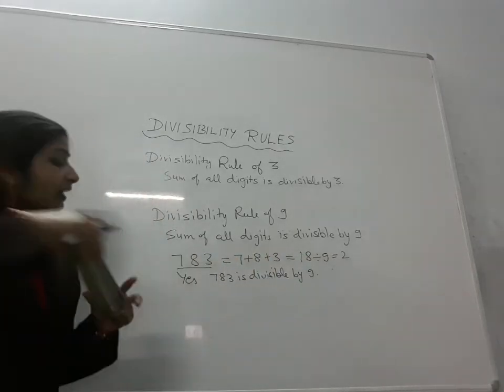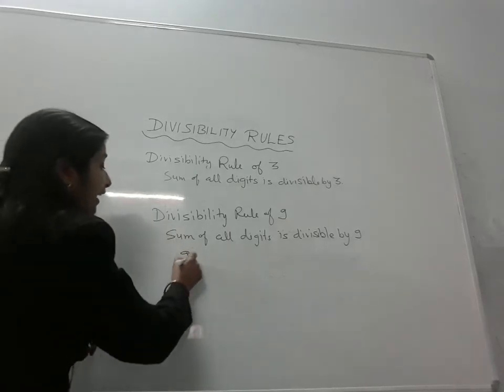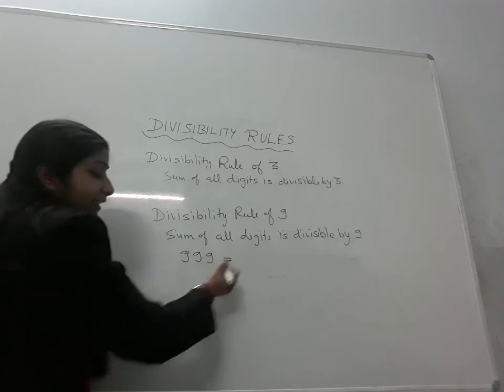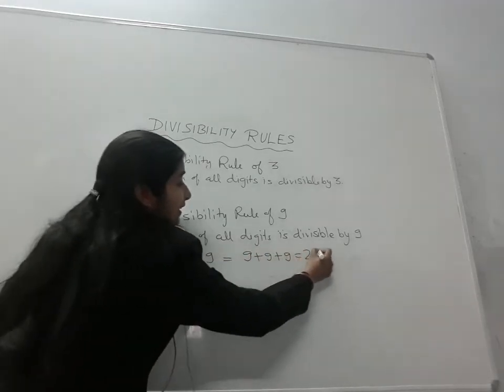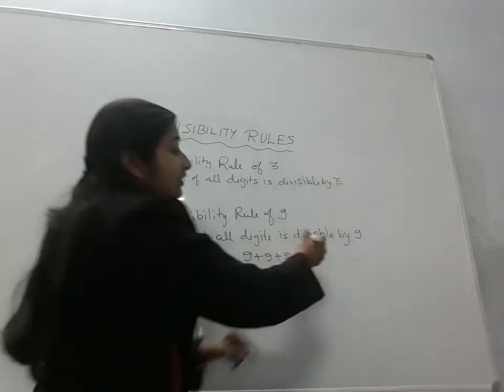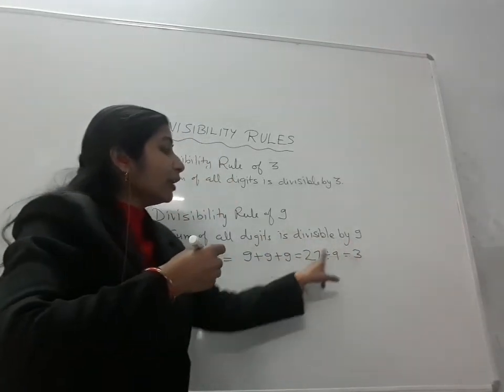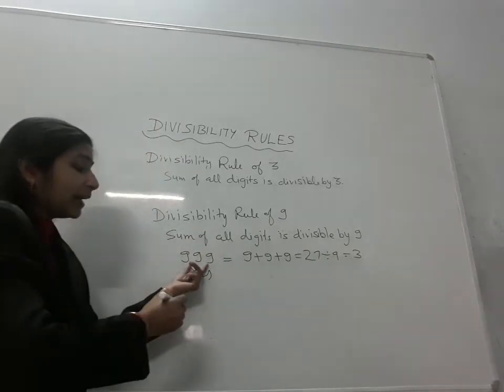Okay, let's take one more example. If I take 999, first step you have to add all the digits. 27. 27 is divisible by 9. Yes, 3 times. 9 threes are 27. So, yes, this number is also divisible by 9.